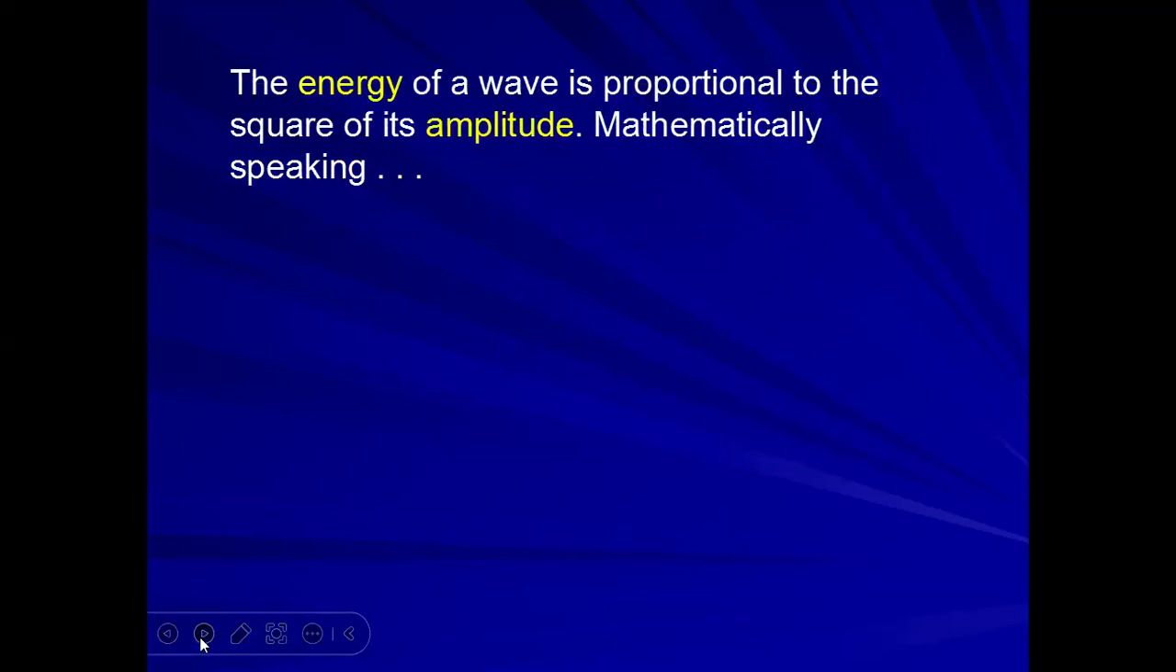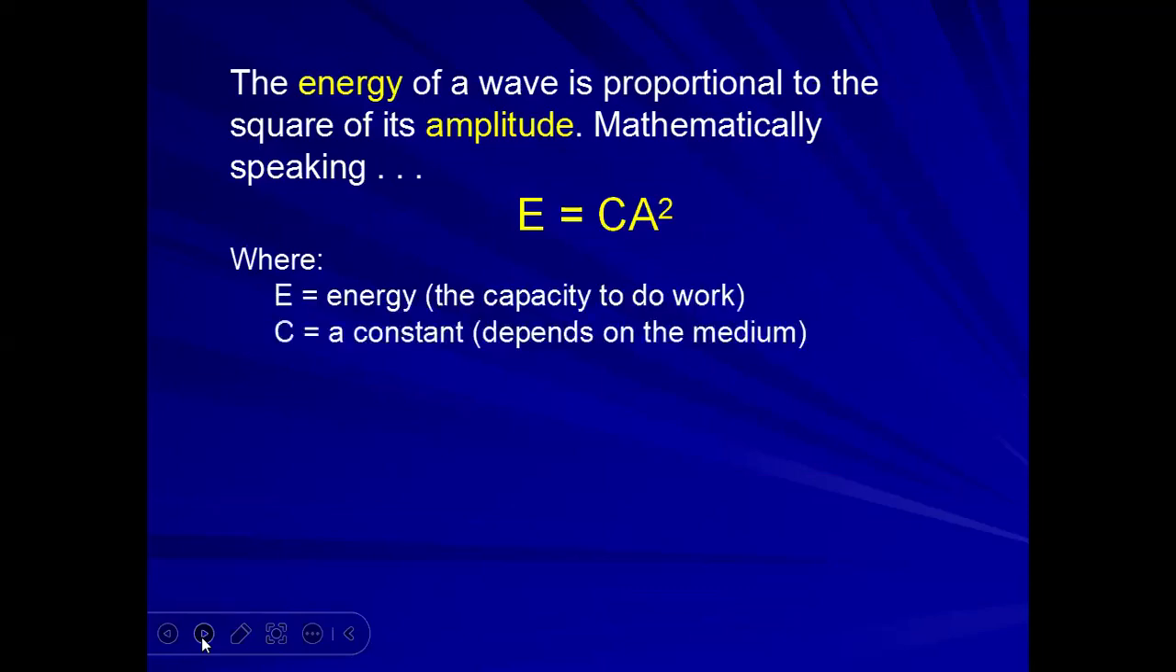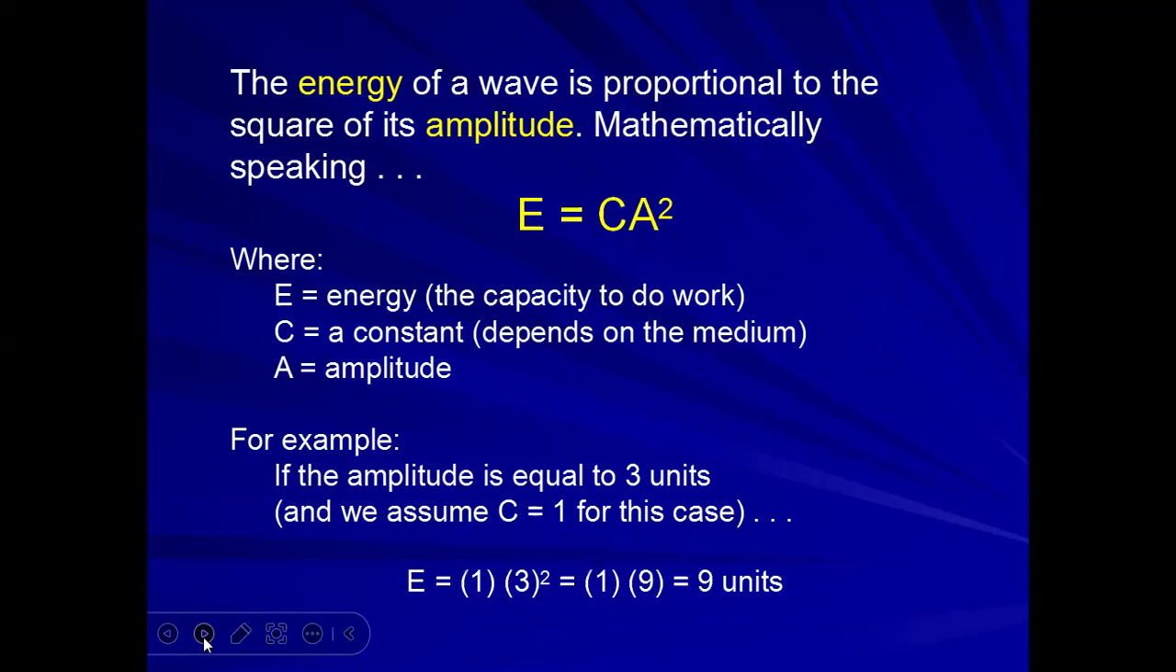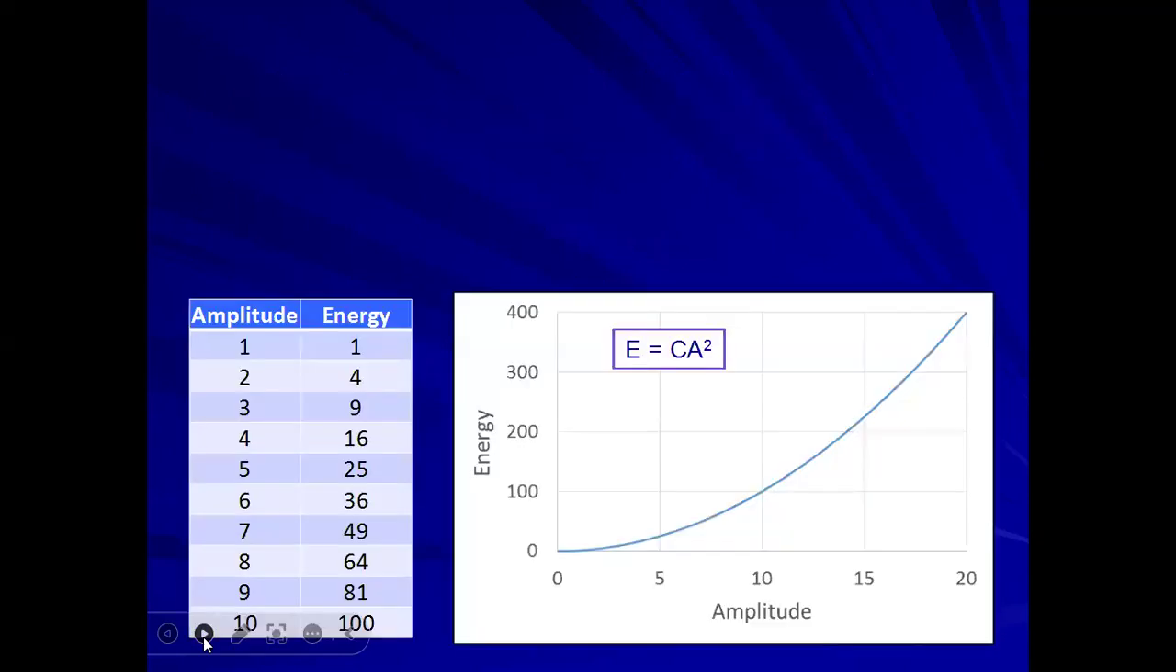The energy of a wave is proportional to the square of the amplitude. Mathematically it can be written as E equals C times A squared, where E is the energy, C is a constant depending on the medium, and A is the amplitude. For example, if the amplitude is equal to 3 units, and C equals 1, then the energy will be 9 units.